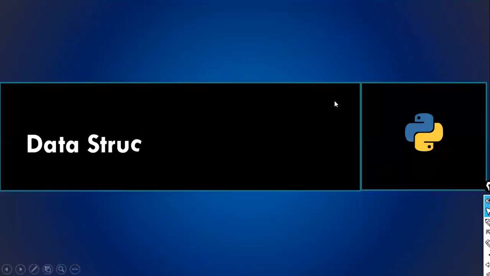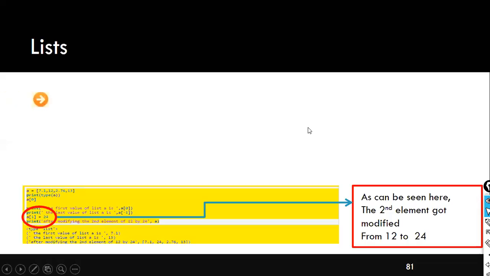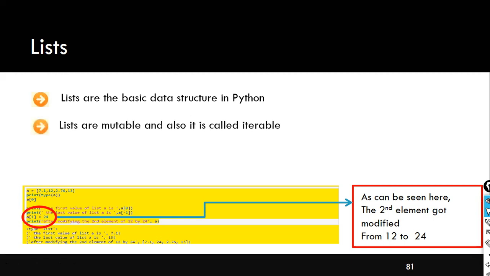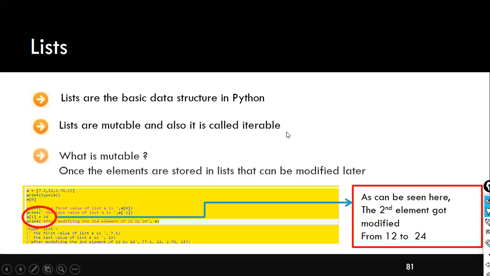So as I told you, the list falls under data structure. Using a data structure, you can store and manage multiple values. And list is mutable. Lists are a basic data structure in Python. It is also called iterable. And what is mutable? You can modify the data later once you store it in a list.